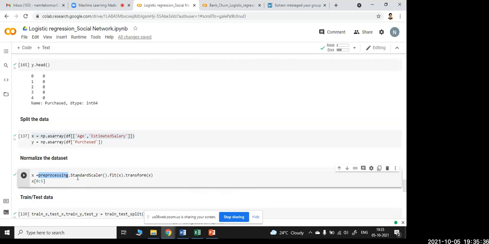So preprocessing.StandardScaler and fit transform X means you have to transform that x variable, the array of age and estimated salary, and try to fit the data set in that form. When you are using regression, we use transform x along with preprocessing.StandardScaler. Then I cannot run this directly, I have to show some data, so X[0:5], the first 5 rows, I have to preprocess. Now you can see the data.